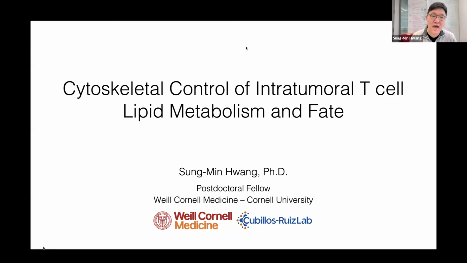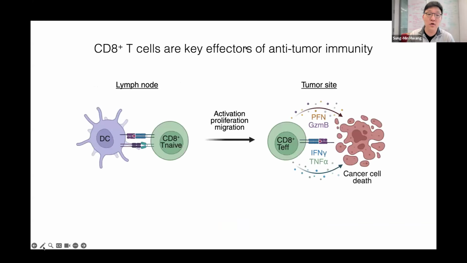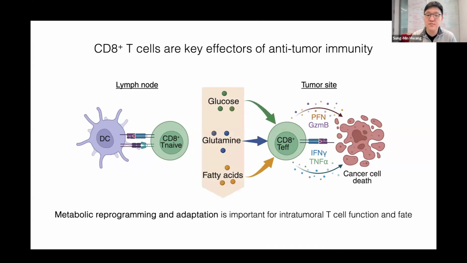So today I'm going to share how cytoskeletal control impacts intratumoral T cell lipid metabolism and fate. As you all know, CD8 T cells are essential for anti-tumor immunity, and upon activation by dendritic cells in the lymph node, they expand and migrate into the tumor sites where they recognize and kill the cancer cells. And in this process, the metabolic programming and adaptation is important for intratumoral T cell function and fate.